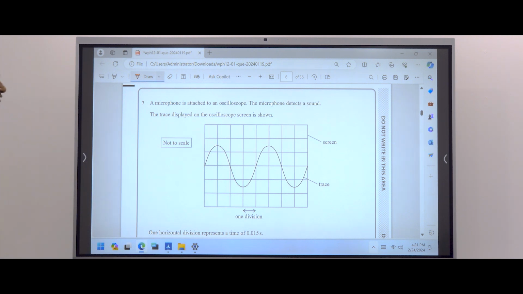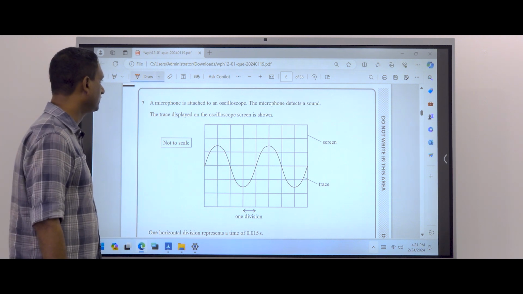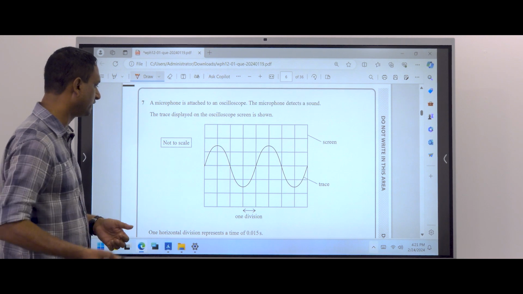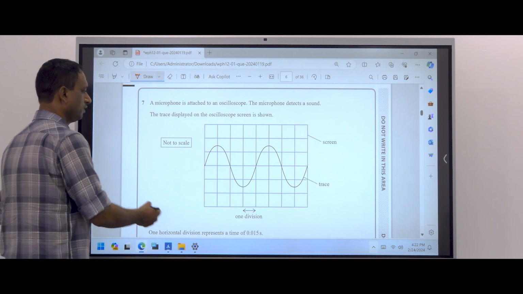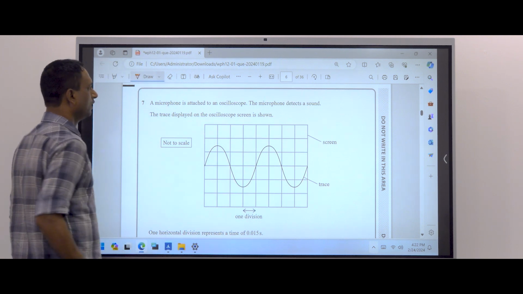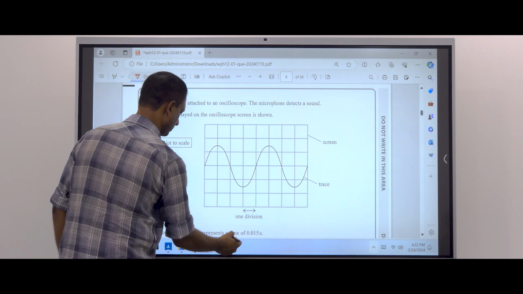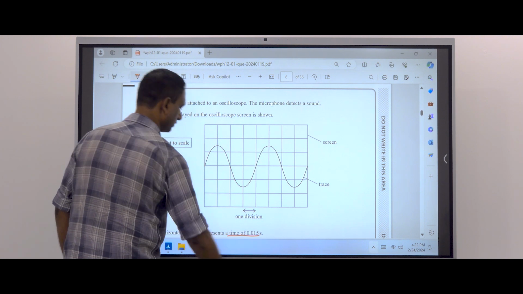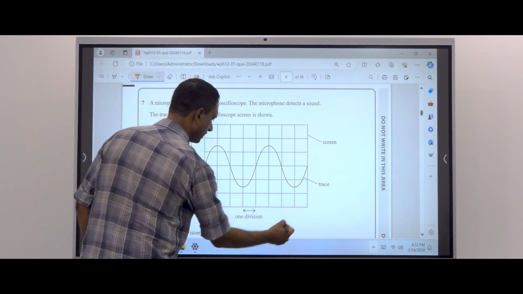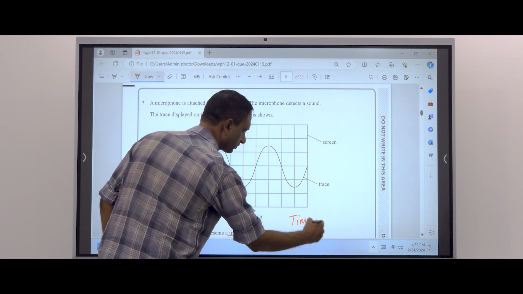A microphone is attached to an oscilloscope. The microphone detects a sound. The trace displays on the oscilloscope screen given below. One division is 0.015. This is a cathode ray oscilloscope. And one division, actually we call it the time base setting,